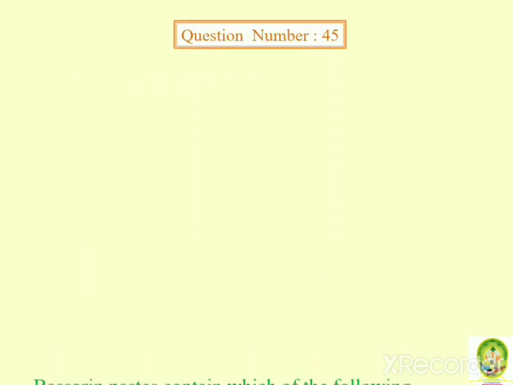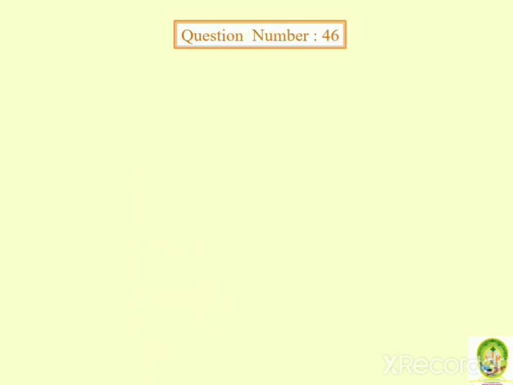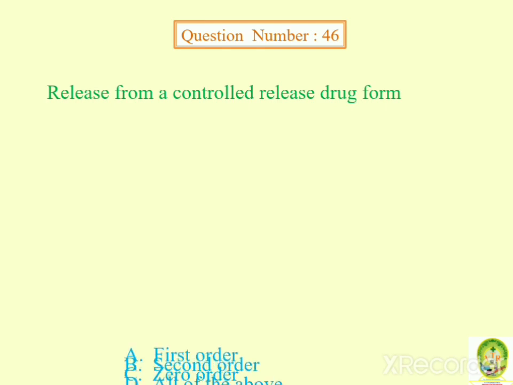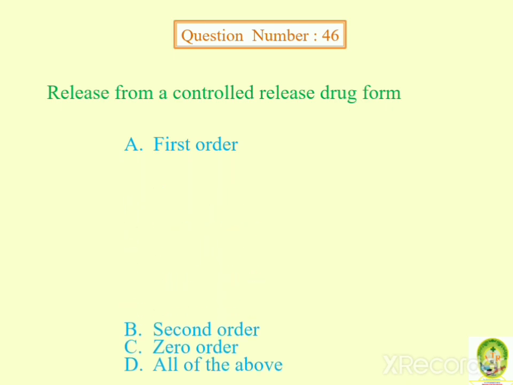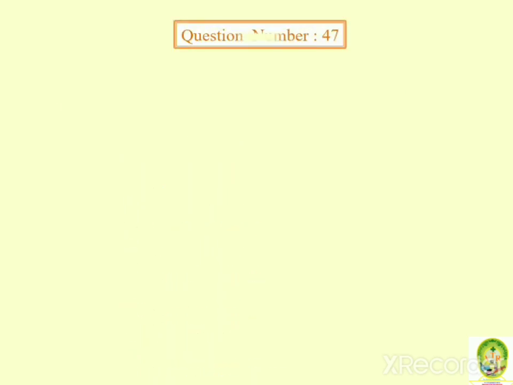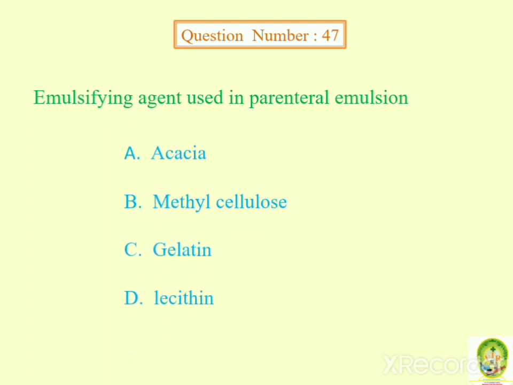Next question. Basurin paste contains which of the following ingredients as a base? So tragacanth is the answer. Acacia, old fat and pectins are other options. Next question. Release from controlled release drug form: first order, second order, zero order, all of the above. Answer is first order. Next question. Emulsifying agent used in parenteral emulsion: acacia, methyl cellulose, gelatin, lecithin. Answer is lecithin.